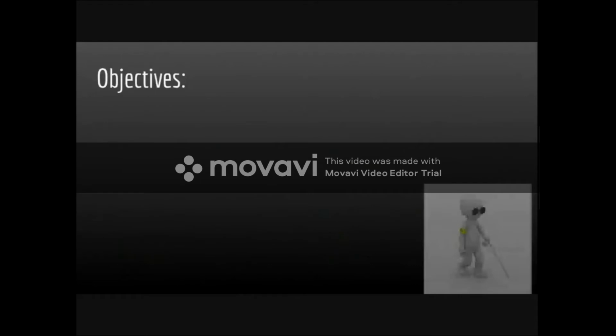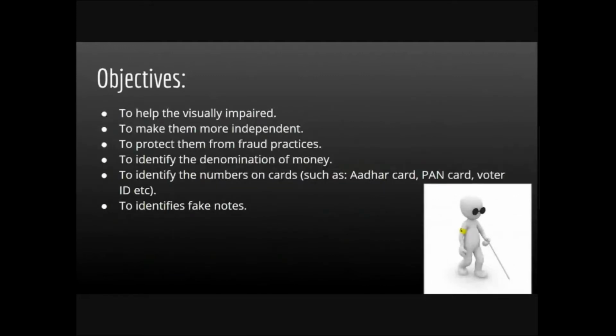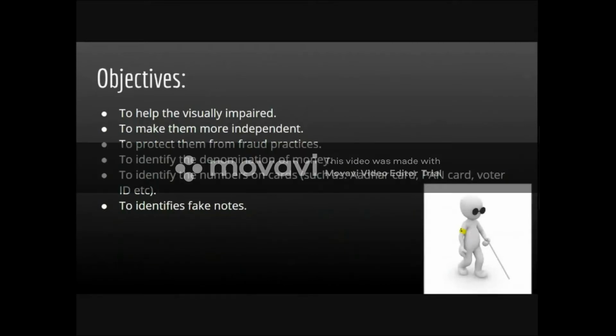The objectives are to help the visually impaired, to make them more independent, to protect them from fraud practices such that people do not give them fake currencies instead of real currencies, to identify the denomination of the money, to identify the number on cards such as Aadhaar card, PAN card or voter ID card, which are used very often, and also to identify the fake notes.